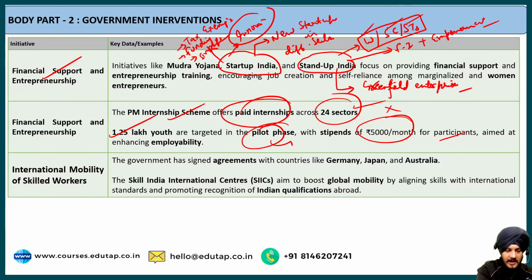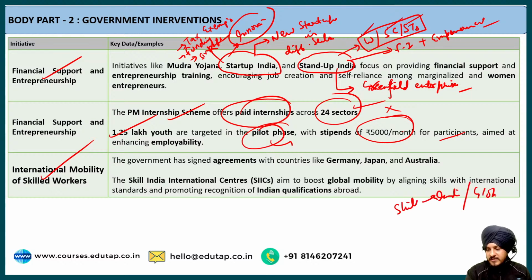The last point is regarding the international mobility of skilled workers. Now we know that as far as skill development is concerned, skill development with respect to India should somewhere align with the global standards also. Fine, that is also very important, so that the workers in our country can meet the demands of the international industries also, the global industries also, so that it will increase their participation.